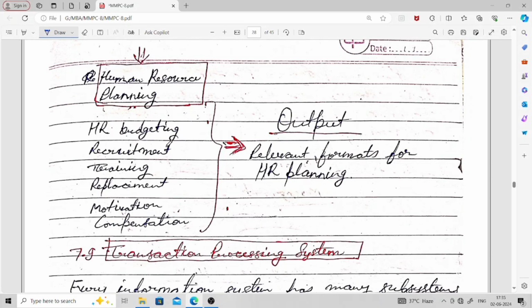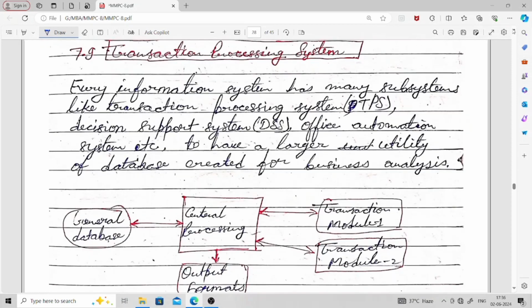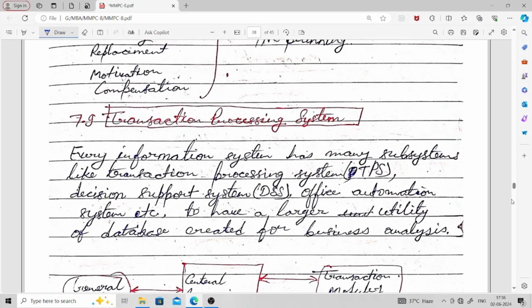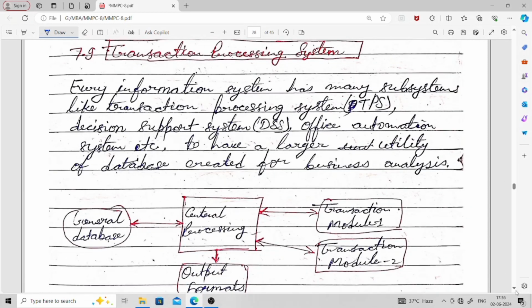Then we get the output. The output here is the relevant formats for HR planning. So particularly for HR planning, we can use the human resource management system. Then we have the transaction processing system.